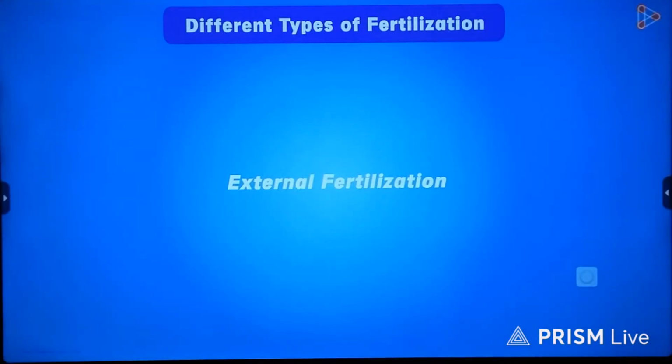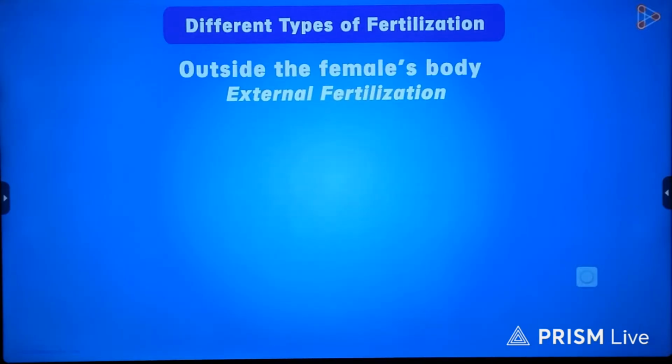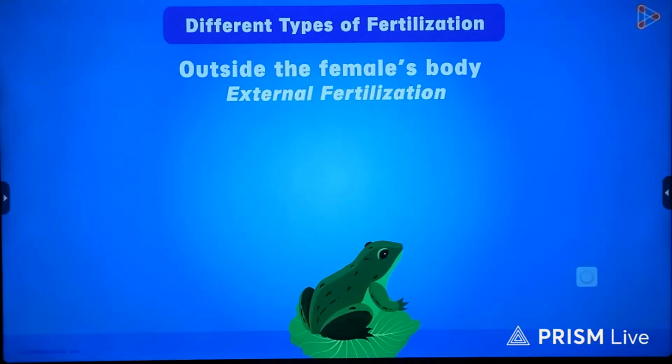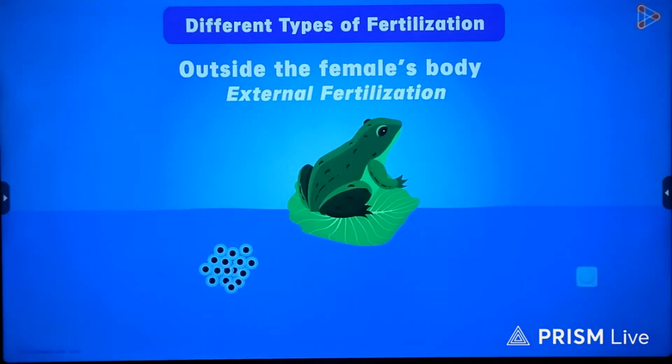As the name suggests, the process will involve fusion of gametes outside the female's body. Frogs are examples belonging to this category. In this case, the unfertilized eggs are released in the water. Now the sperms from the male body will be released on these eggs and will fertilize them.